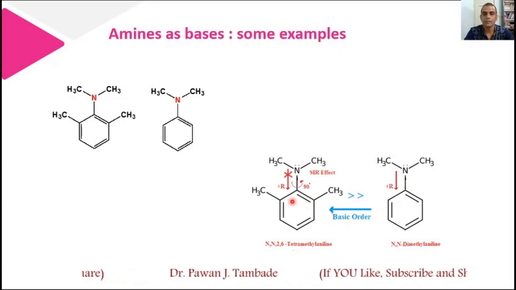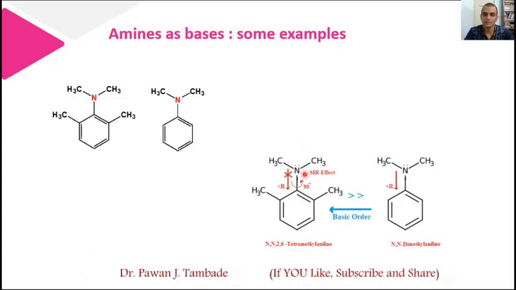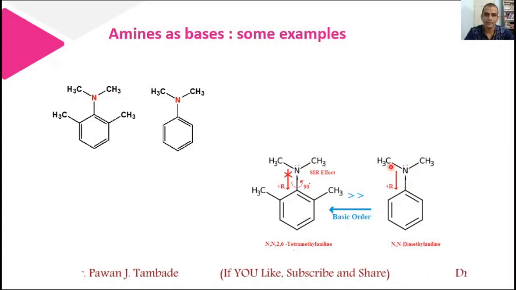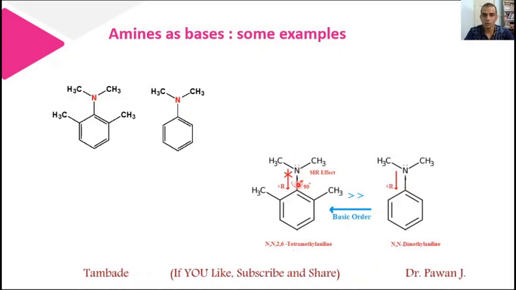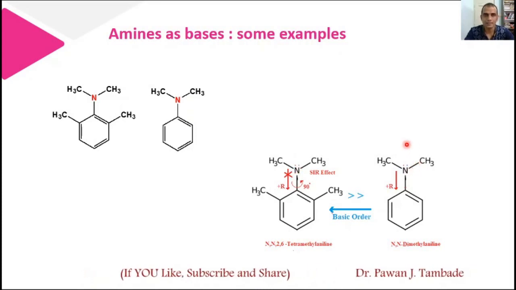Thus the lone pair of electrons is comparatively freely available with this molecule as compared to N-dimethyl aniline, and it donates the lone pair easily. So it is more basic in nature, and this is comparatively less basic in nature.